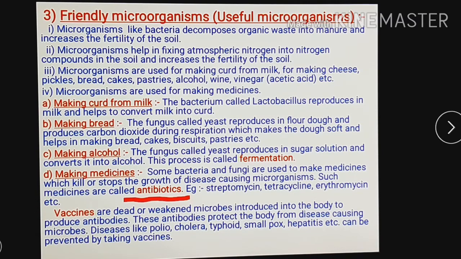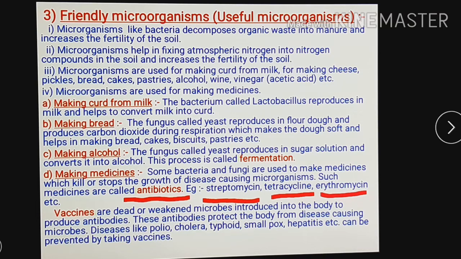Antibiotics, for example, are given here: streptomycin, tetracycline and erythromycin. These are a few examples of antibiotics. When you fall ill, sometimes the doctor advises antibiotics. If you observe some medicines carefully, streptomycin, tetracycline, erythromycin, these